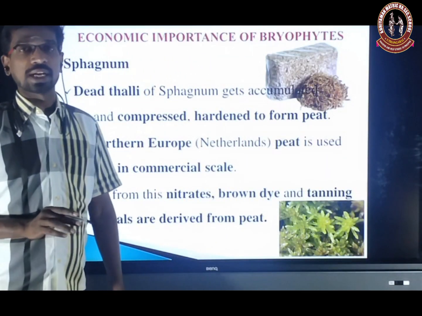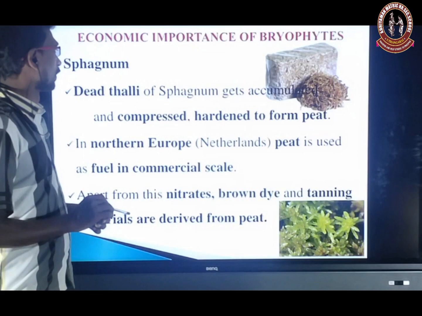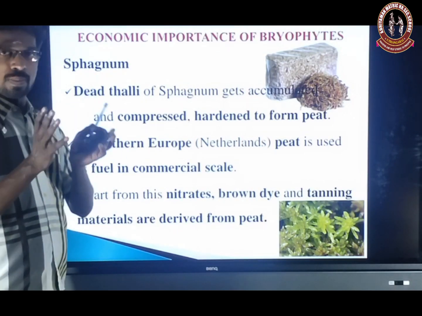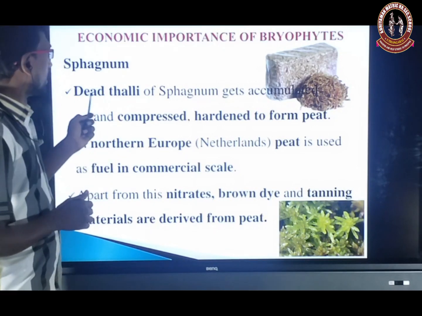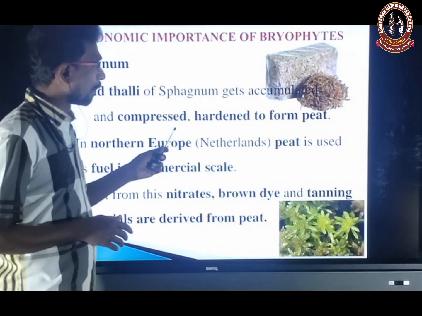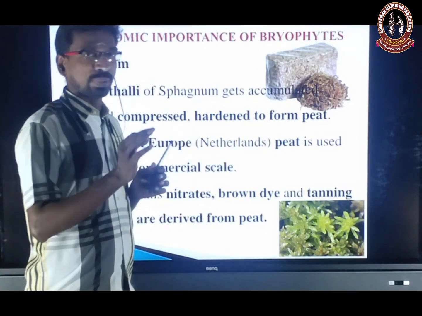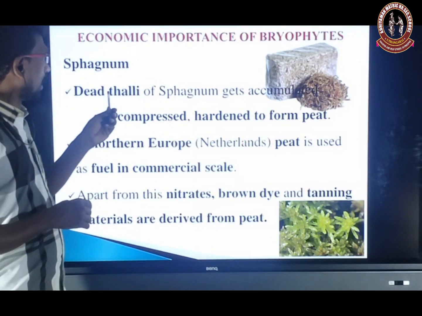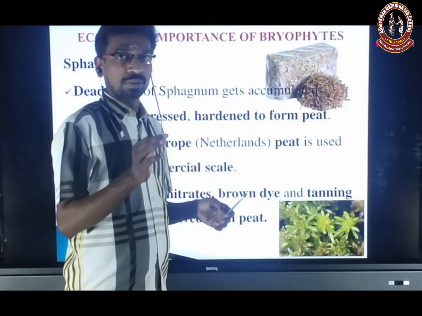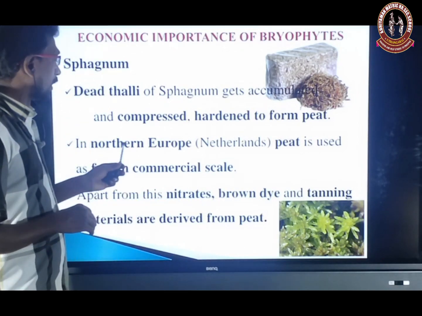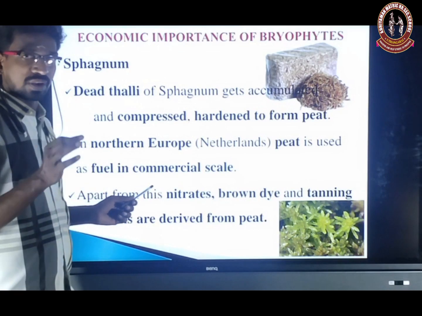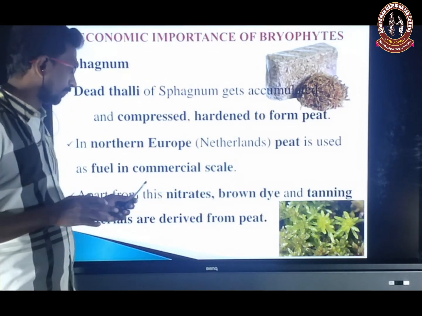Next, we are going to see the economic importance of bryophytes. First, Sphagnum, which comes under the Bryopsida. The dead thalli of Sphagnum accumulate, get compressed and hardened to form peat. In Northern Europe, especially the Netherlands, peat is used as fuel for commercial purposes.